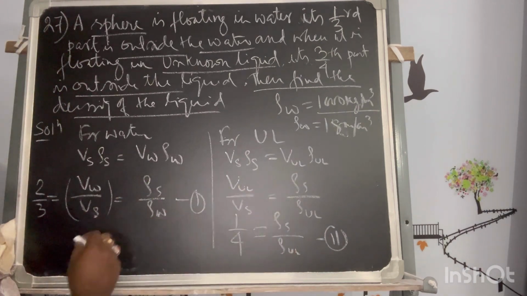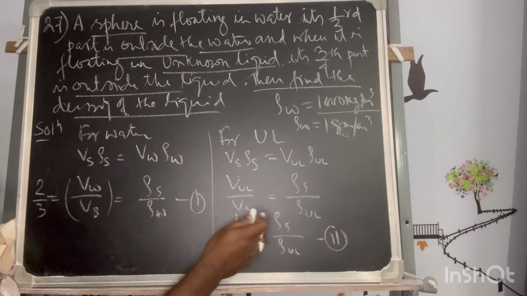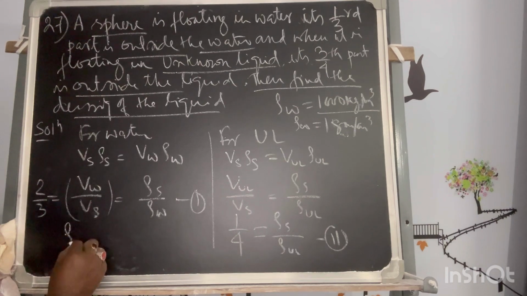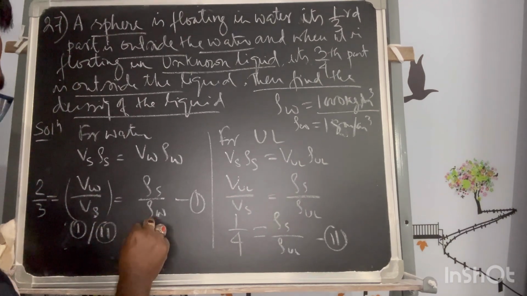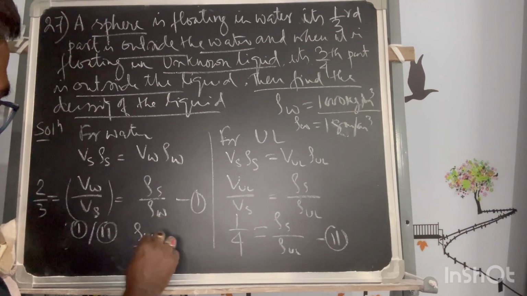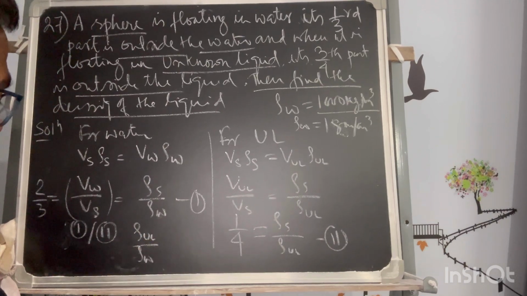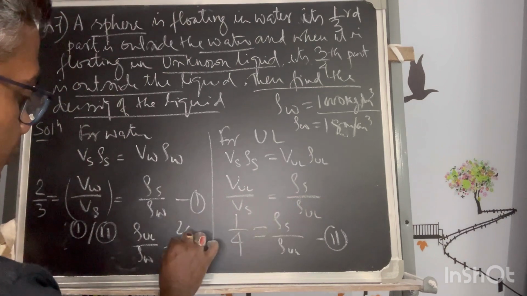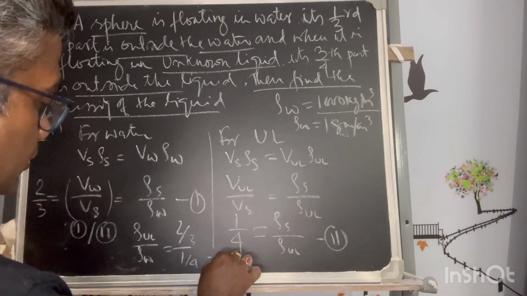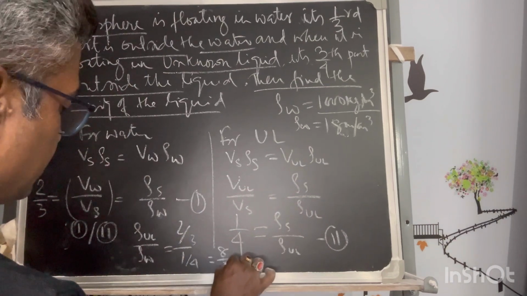So if we divide, rho S by rho W, this by this, I am doing equation 1 by 2. So we'll get unknown by water, and it is 2/3 upon 1/4, so that will give you 8/3.